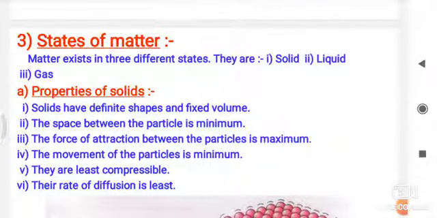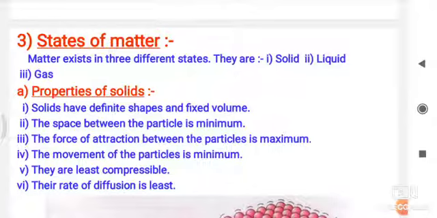What do you mean by solid? What is the solid state of matter? Solids have a definite shape and fixed volume. That means solid matter has a definite shape, that means a fixed shape, and a fixed volume. That means it has a fixed shape and fixed volume. The shape is fixed and the volume is also fixed.